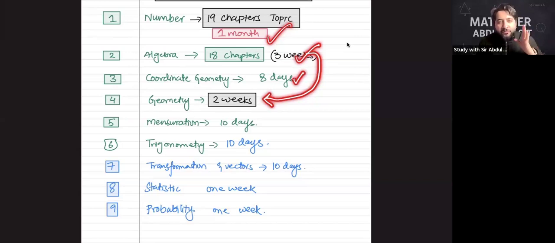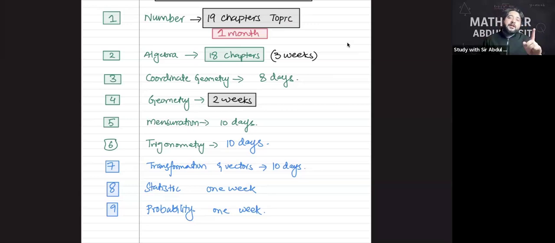So remember one thing, with that kind of extensive preparation, you will still have 3 weeks left for your examination practice, and that would be April 1st. You will see that by April 1st, you will be free from all your syllabus. And from 1st April till 29 April, if you practice 5 yearlies of non-calculator and 5 yearlies with calculator, you are good to go for the exam. You guys can score A stars in maths.